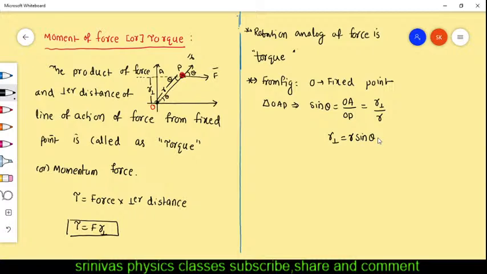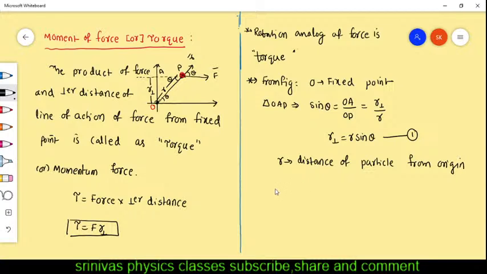Okay, right? R sine theta you will get. What is R actually? R is the distance of the point P, the distance of the particle P from the origin. That is the R.